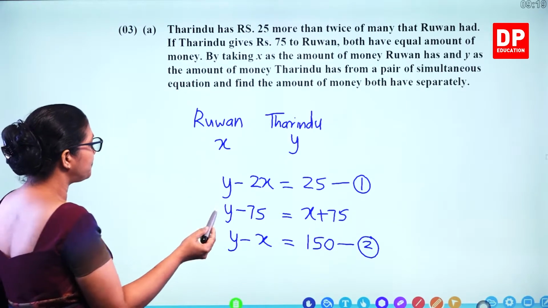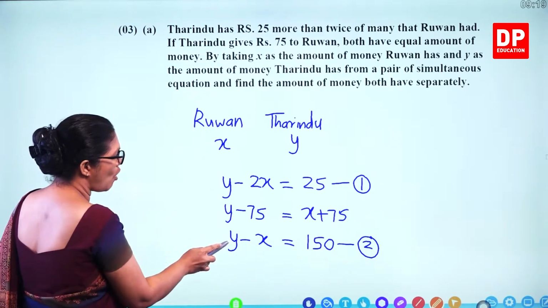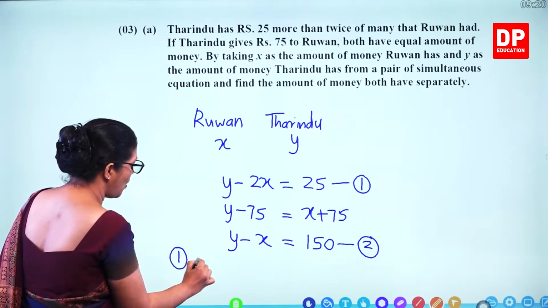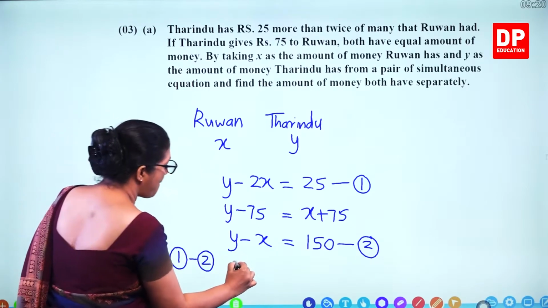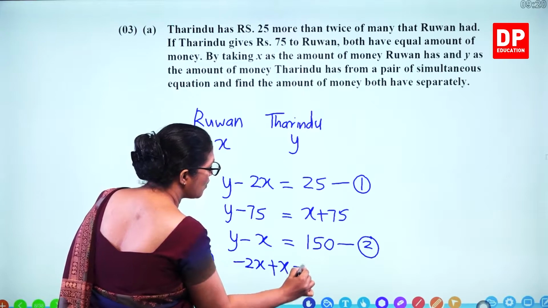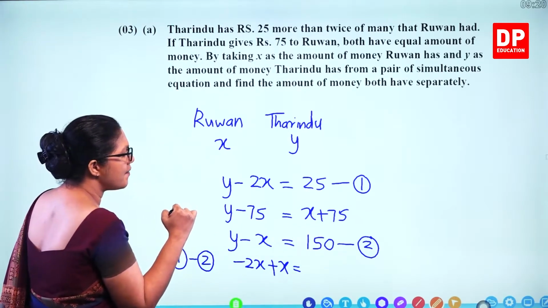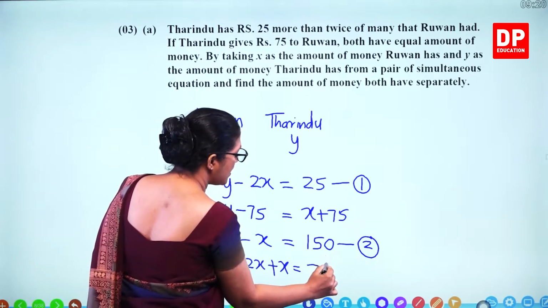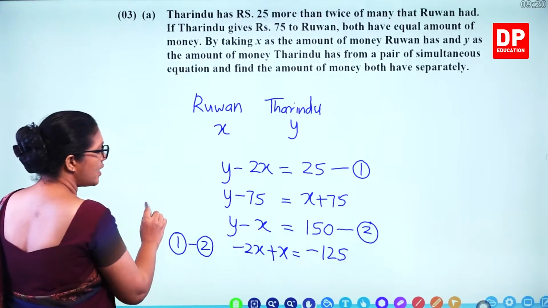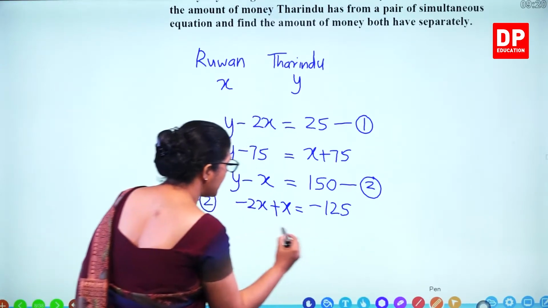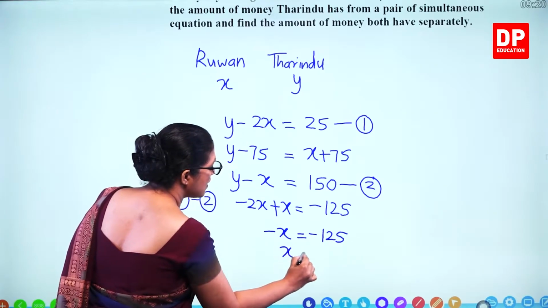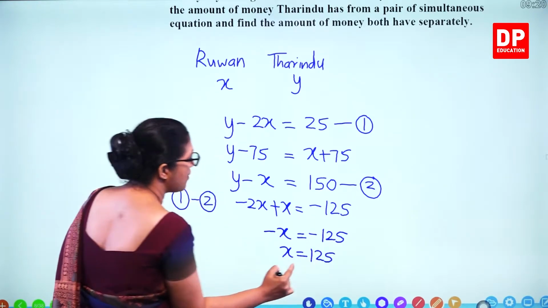So, what can you do? Same coefficient of y and same sign. So, you have to subtract the 2 equations. 1 minus 2. Minus 2x minus minus becomes plus x is equal to 25 minus 150, that's minus 125. Then we can see minus 2x and plus x becomes minus x is minus 125. So x becomes plus 125.